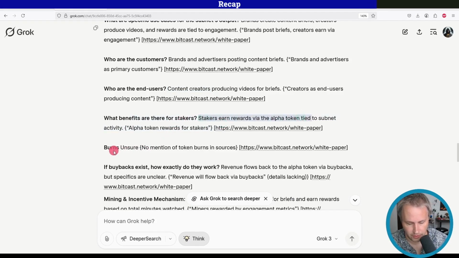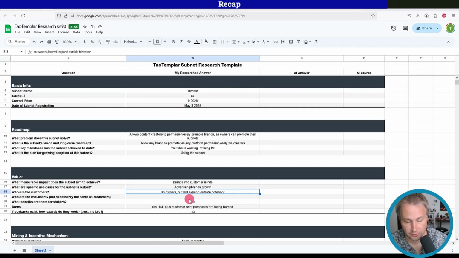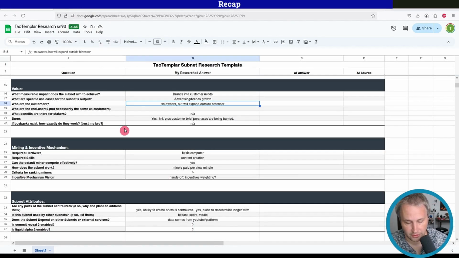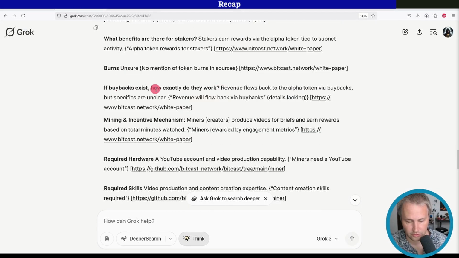What benefits are there for stakers? Just the regular APY. Burns are unsure, which is fine. They're not very good at talking about their burns. Will and Tom, you guys should talk about that more. So if buybacks exist, how do they work? In the paper here, there was a mention of buybacks. Details are definitely lacking on that.